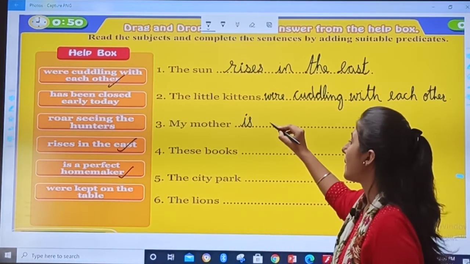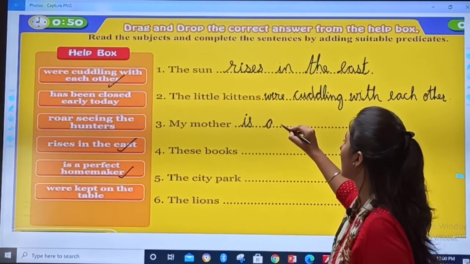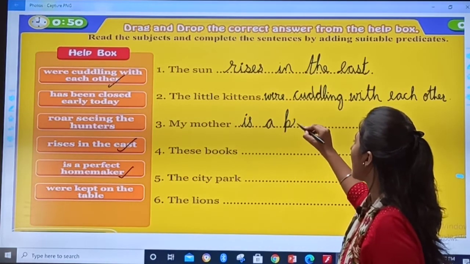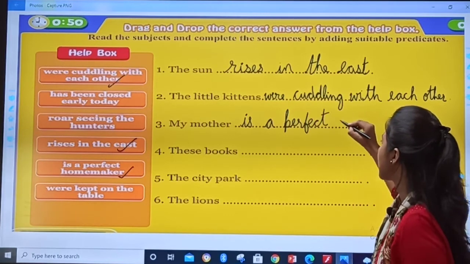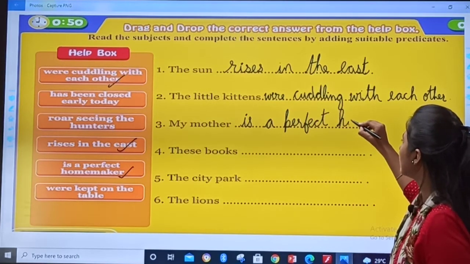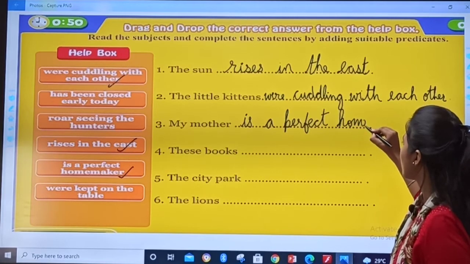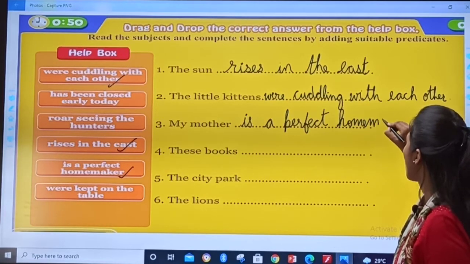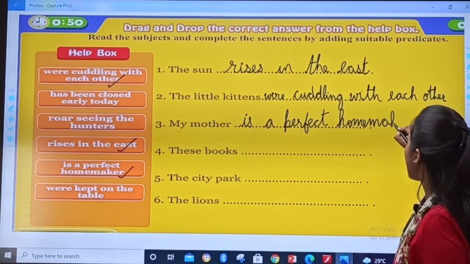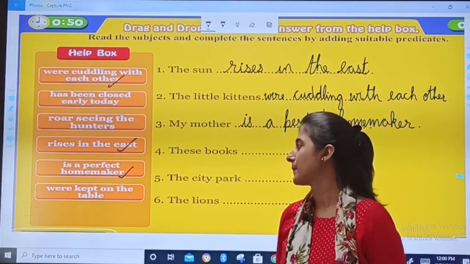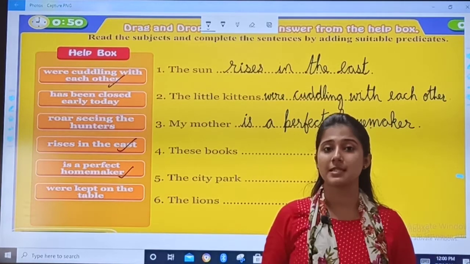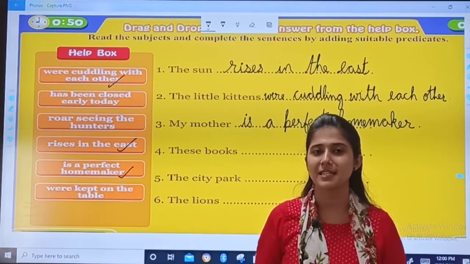My mother is a perfect homemaker. First you will write the spelling of home and then maker.